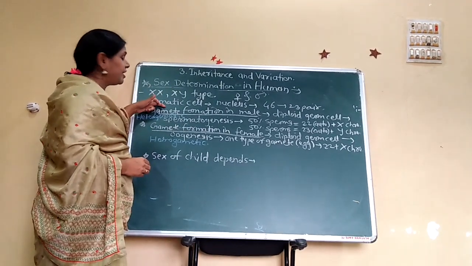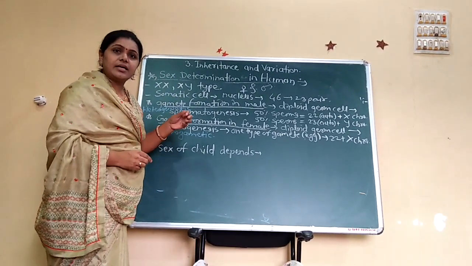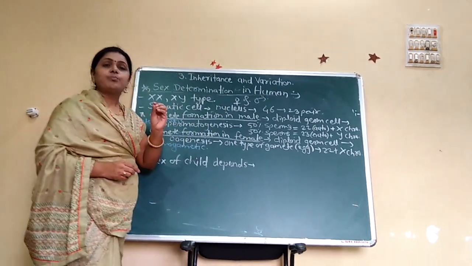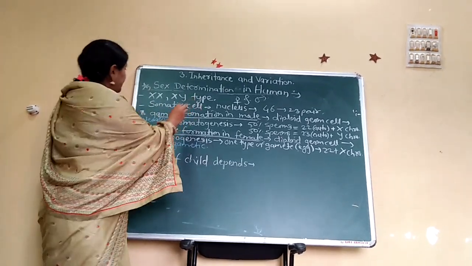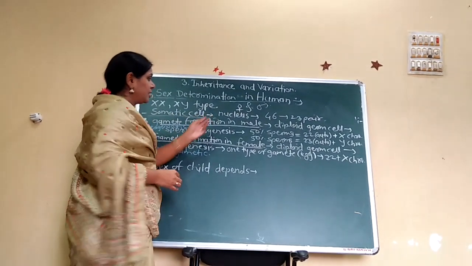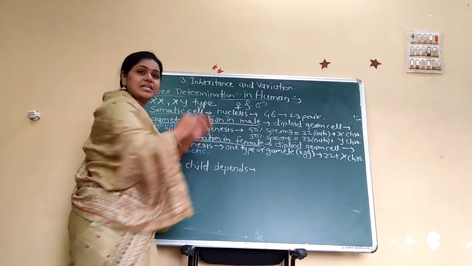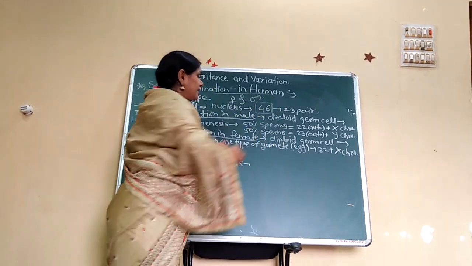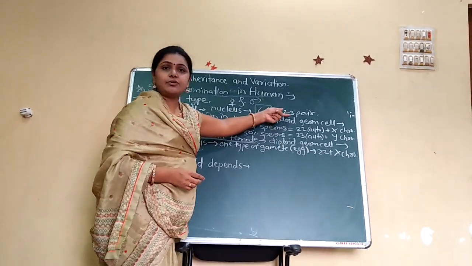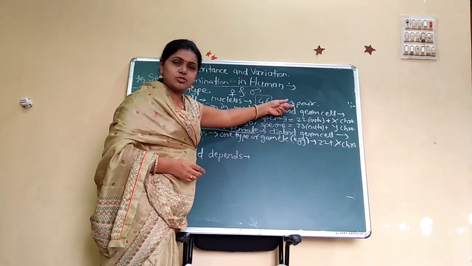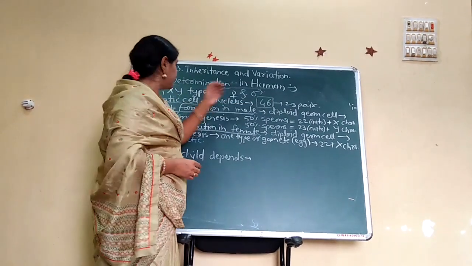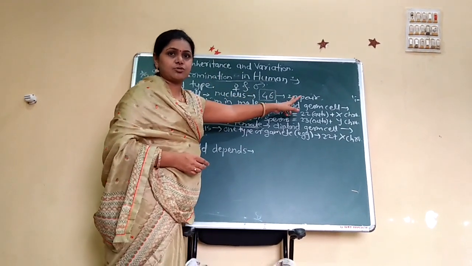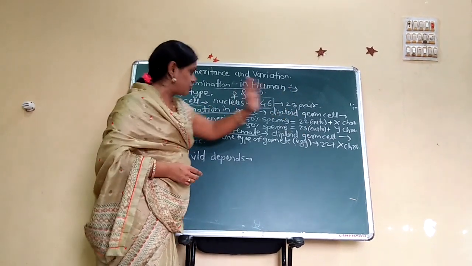In each somatic cell there is a nucleus, and in that nucleus there are 46 chromosomes, which make 23 pairs. So in each somatic cell nucleus there are 46 chromosomes, 23 pairs of chromosomes.